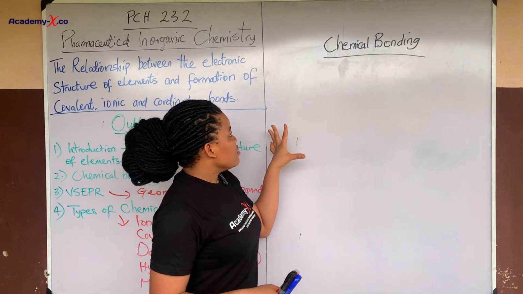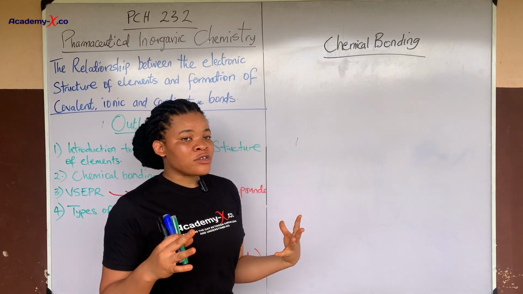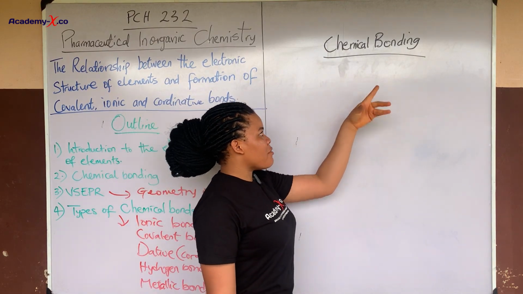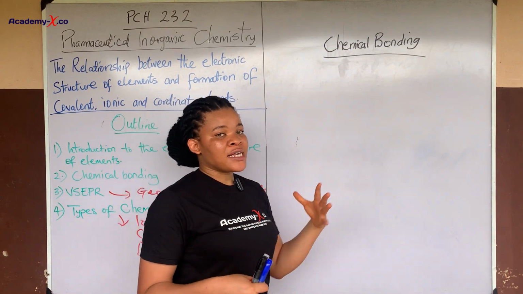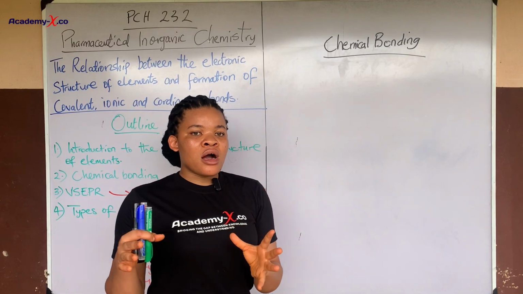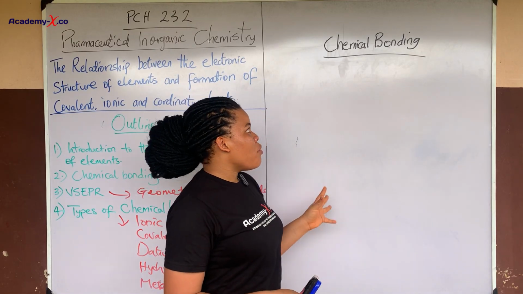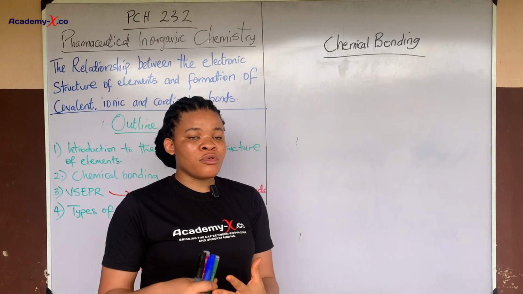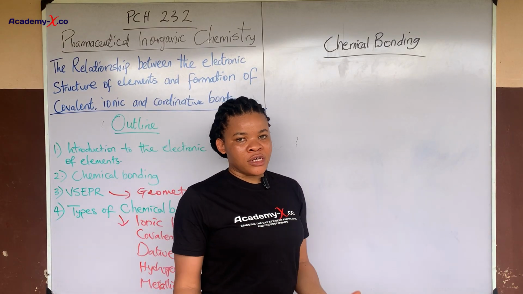And there's also energy involved in this. So first of all, I will define this chemical bonding. It's defined as the attraction between atoms. Chemical bond has to do with the attraction between atoms, leading to formation of compounds or molecules.